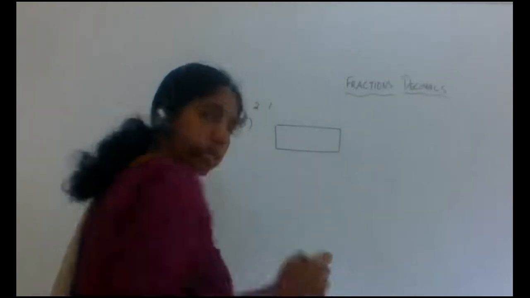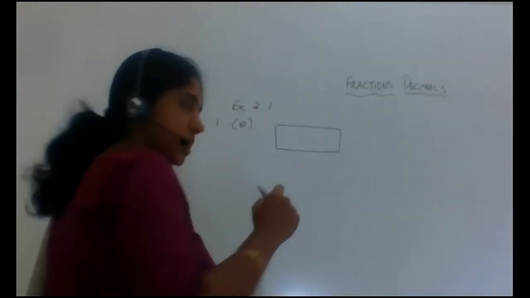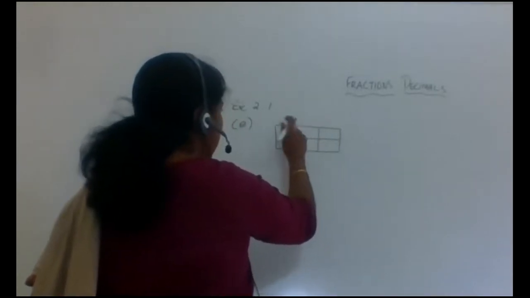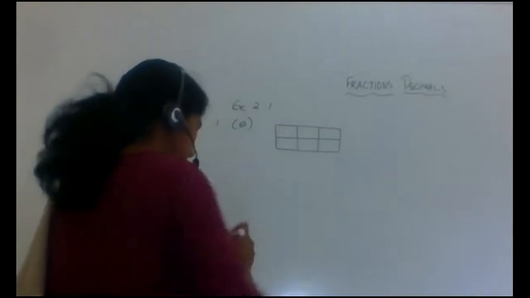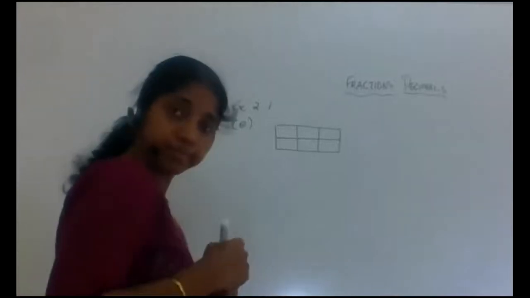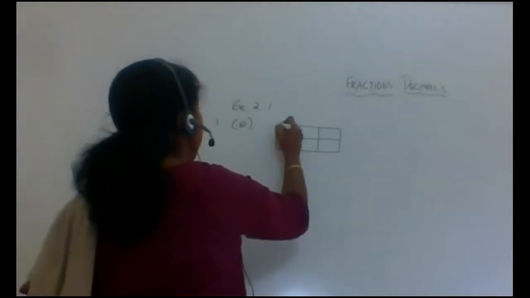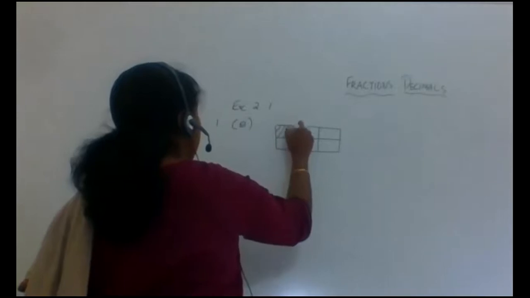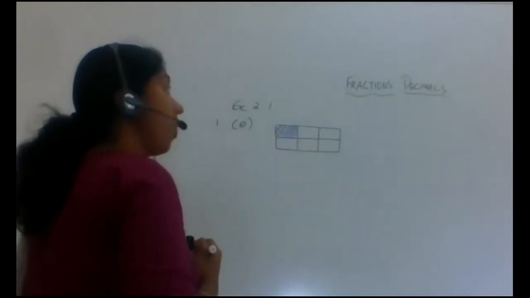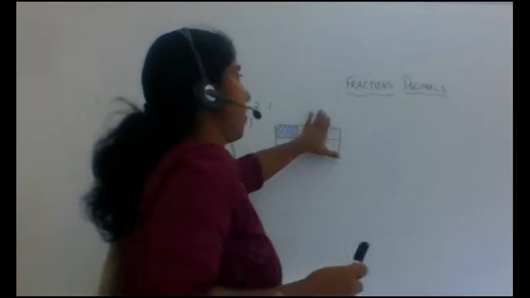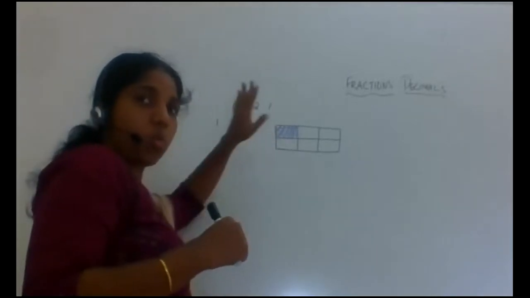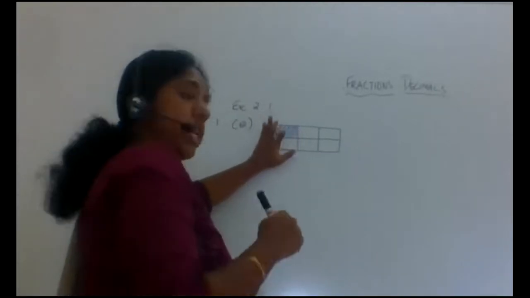That rectangular box is divided into 6 equal parts. 1, 2, 3, 4, 5, 6 equal parts. In that, one of the parts is colored. I will not color, I just do the shading for that part. Now, what part of this figure is shaded?